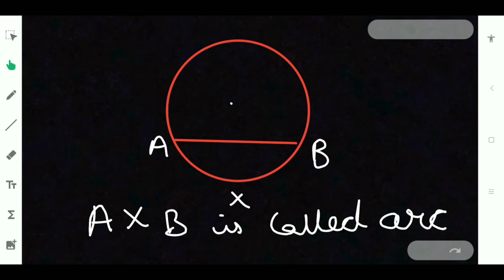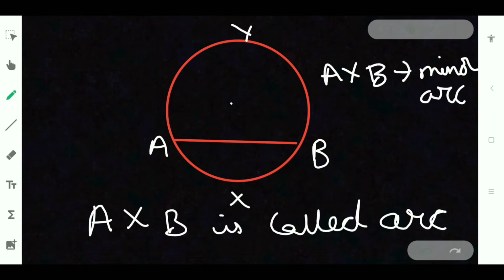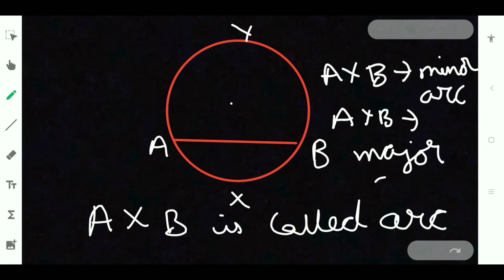And same way, here you are having another arc, that is, if I will take this as Y, AYB, this will be another arc, that is bigger arc. It is bigger than AXB. So AXB is minor arc, where AYB is major arc.